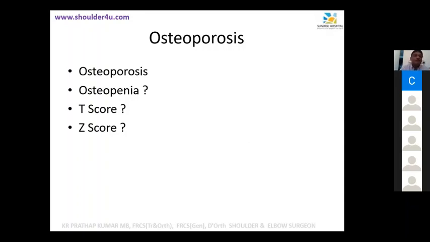What is this 1.5, minus 2.5? Bone Z score. T-score, sir. Which score? Z score. Is what? Okay. You should be very clear about that when it is asked in the exam. The WHO definition for osteoporosis is a T-score of less than minus 2.5. Okay. T-score. We are looking for T-score only. And osteopenia is between minus 1 and minus 2.5. That is osteopenia.